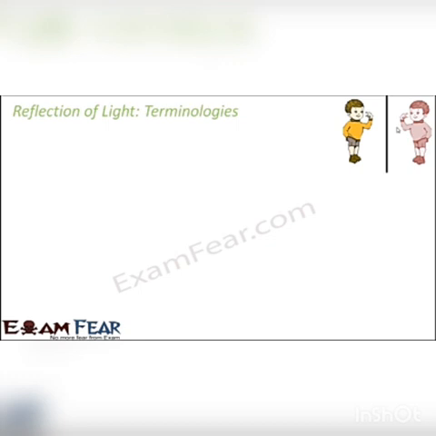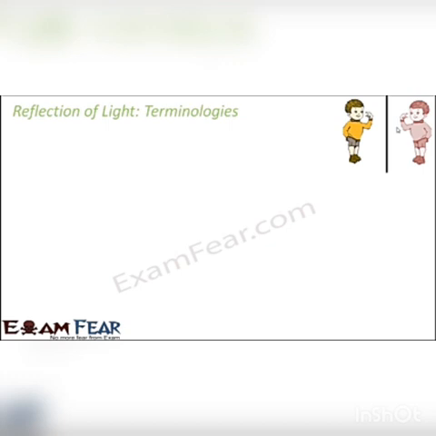Now, with reflection of light, the first thing that we want to understand is how image formation takes place. How do we see ourselves in a mirror? How do we see the objects around us? Those are the basic things that we want to understand by knowing reflection of light.